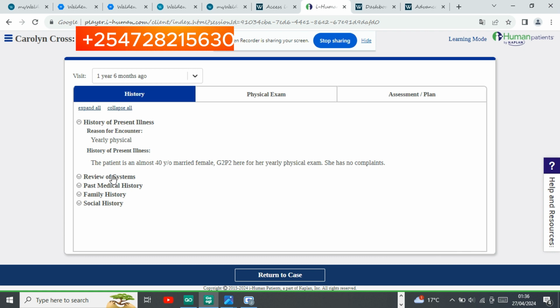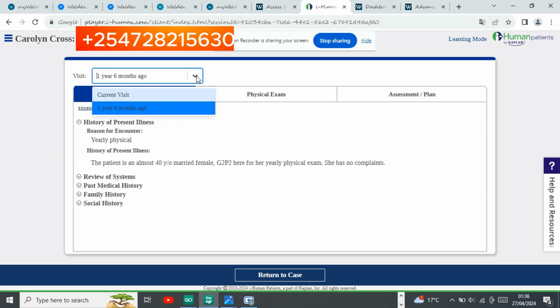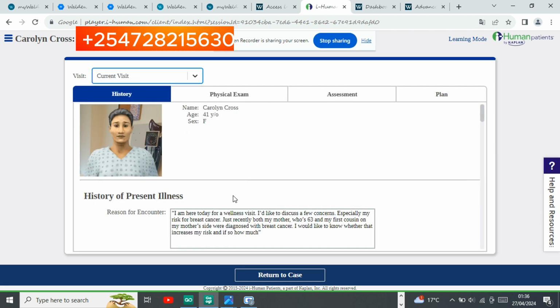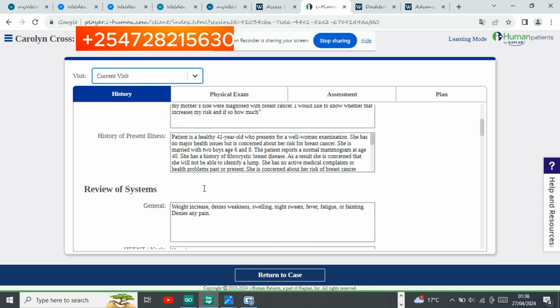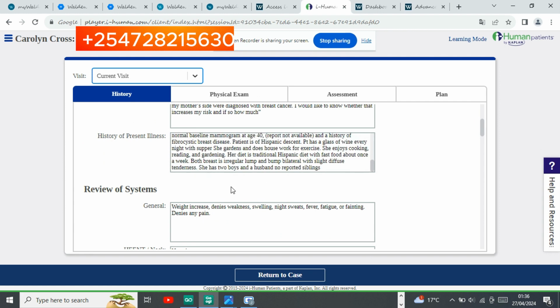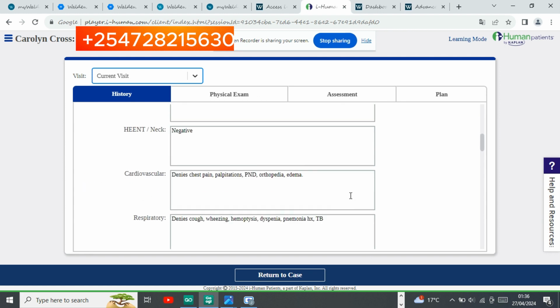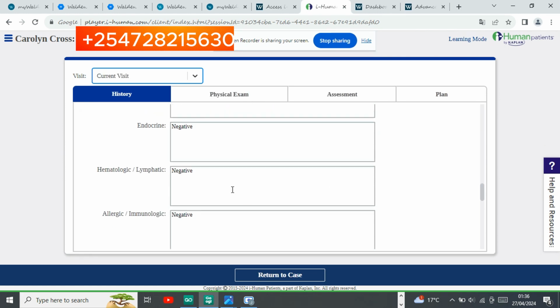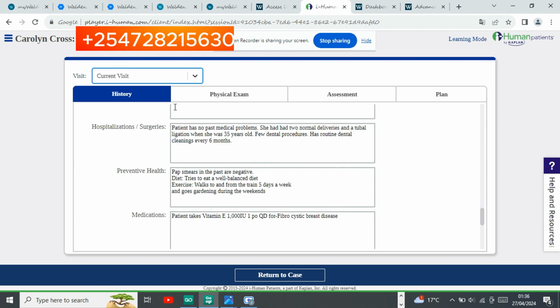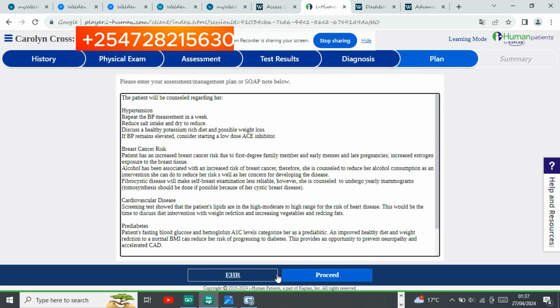And once you have gone through all these steps, you can jump right to the current visit, where you have to give your answers according to the previous visit and some of the answers that you get from the history section. Then once you're done with that part,